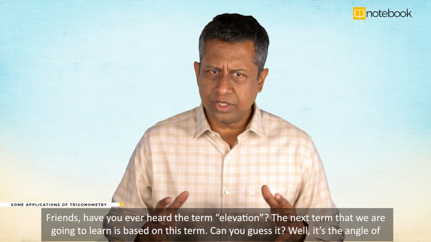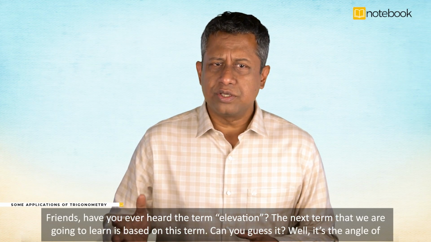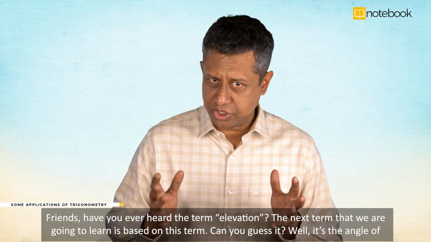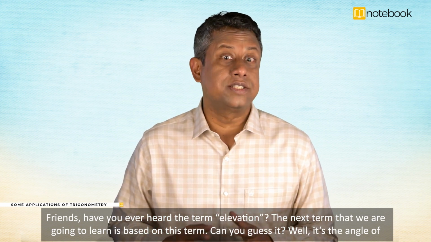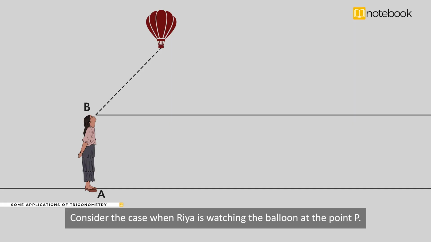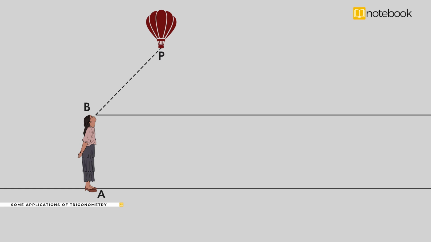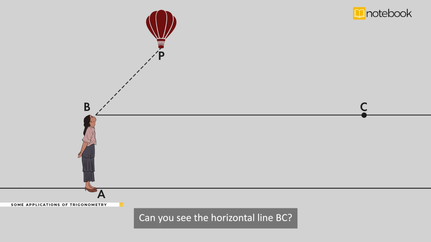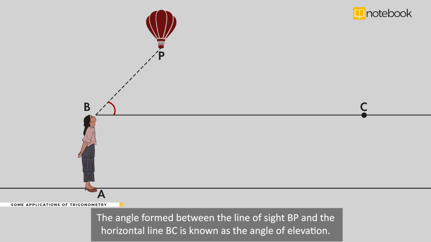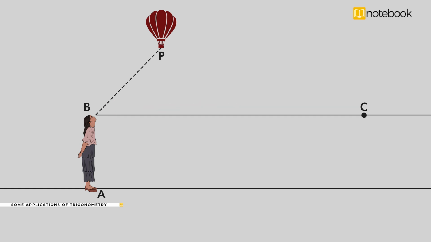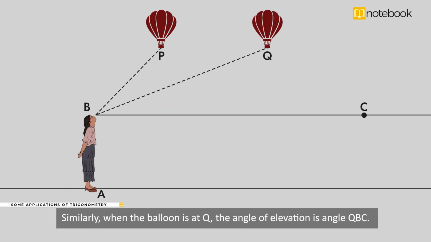Friends, have you ever heard the term elevation? The next term that we are going to learn is based on this term. Can you guess it? Well, it's the angle of elevation. Consider the case when Ria is watching the balloon at the point P. Can you see the horizontal line BC? The angle formed between the line of sight BP and the horizontal line BC is known as angle of elevation. Similarly, when the balloon is at Q, the angle of elevation is angle QBC.